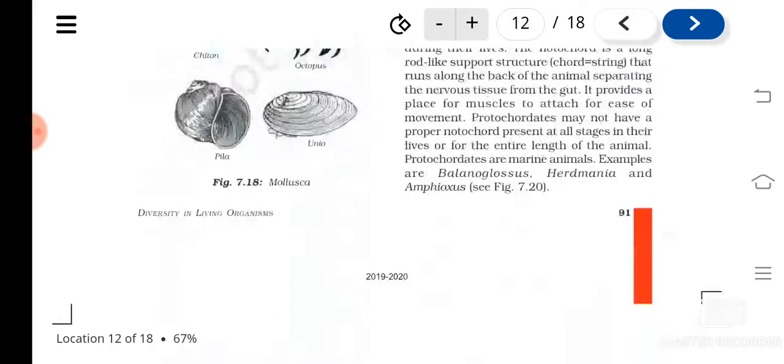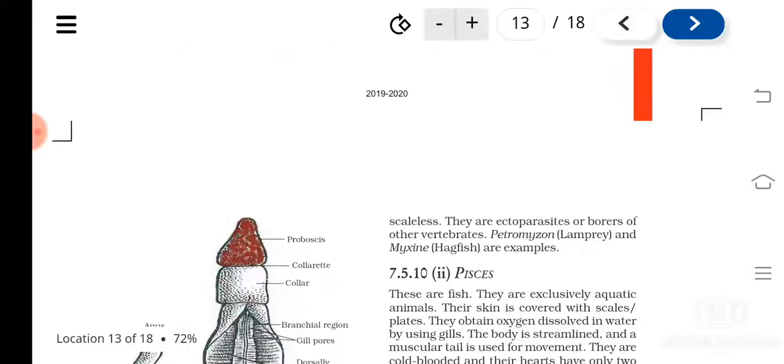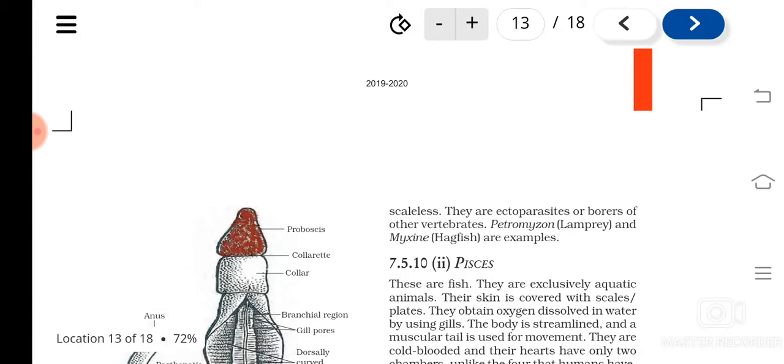They are attached to the host with the help of this circular mouth, and they do not have scales. Scales are absent in them. If they were fishes, they would have scales. So you can say that when we consider evolution, these were the animals that formed before fishes.